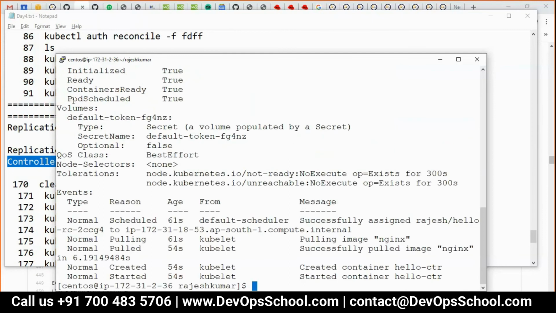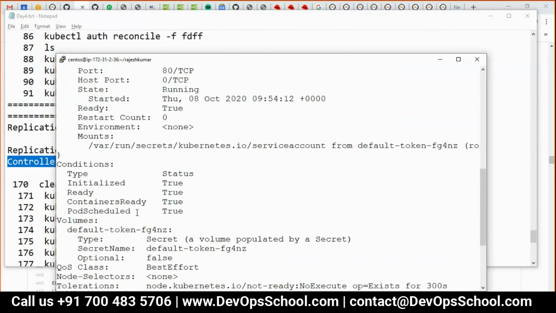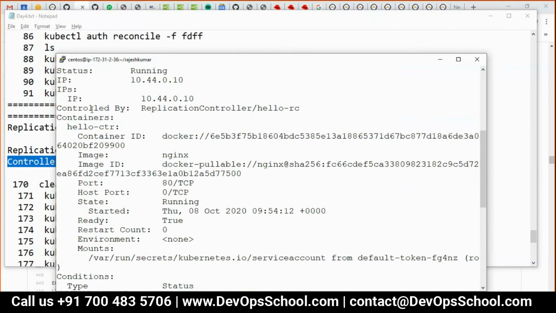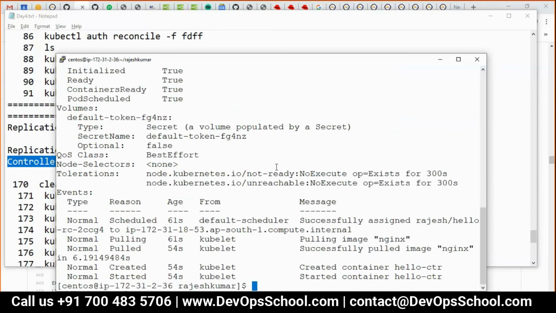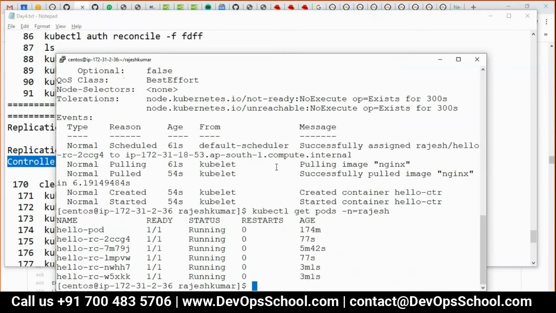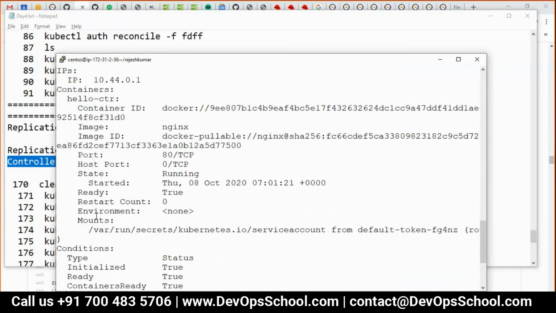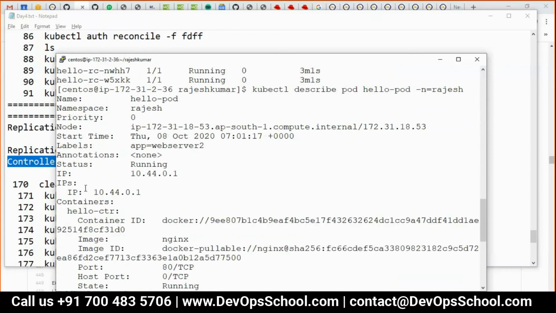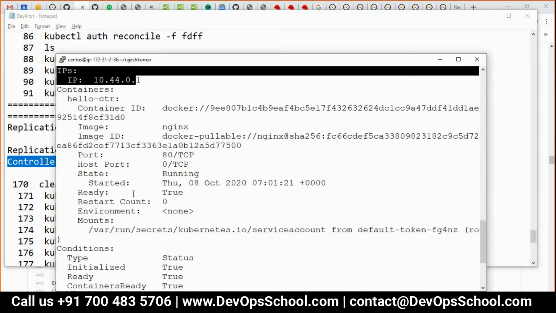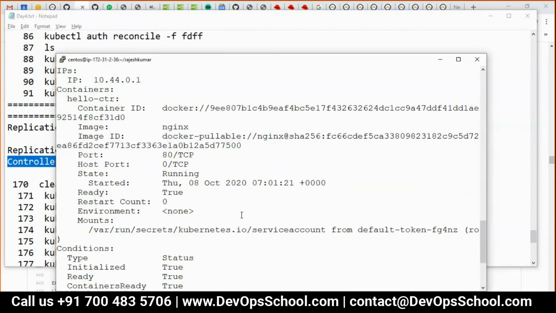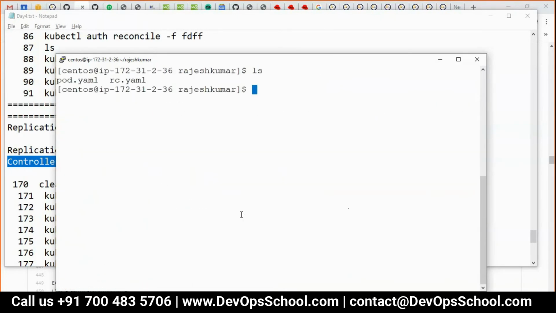And guys, look at this here. There is one field you have to look at in the pod, and that is Controlled By. See here, this pod is controlled by a replication controller named hello RC. But if I show you the normal pod, the one hello pod, this is not controlled by anything. Let me show you. See here, go to Controlled By, it will be none actually. That field itself is not available. Yes, manually you can also add those controls, but no one will do that because there is too much manual work.